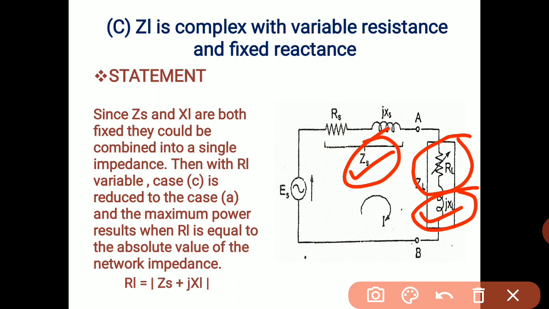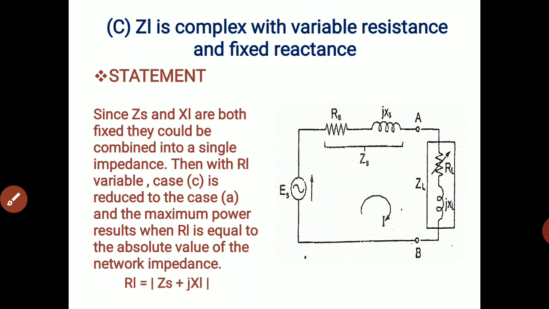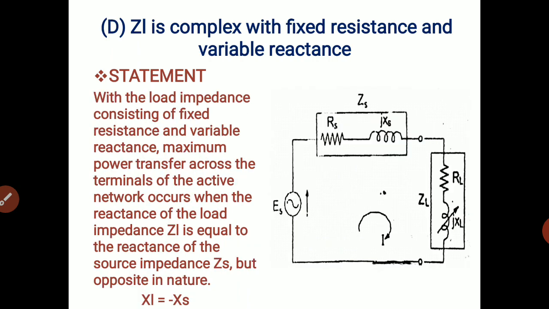So case C is reduced to case A, and the maximum power results when RL is equal to the absolute value of the network impedance. So if this kind of structure is given, then RL is written as equal to mod of ZS plus JXL. So this is about case C. Now the case D, ZL is complex with fixed resistance and variable reactance.